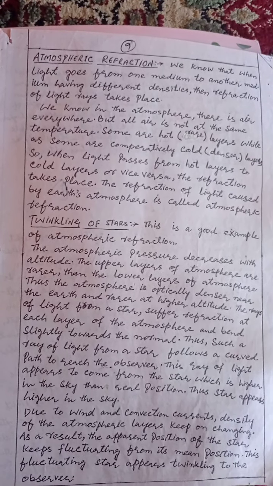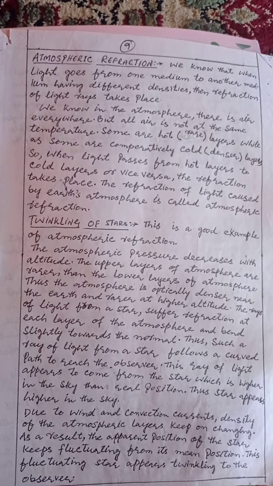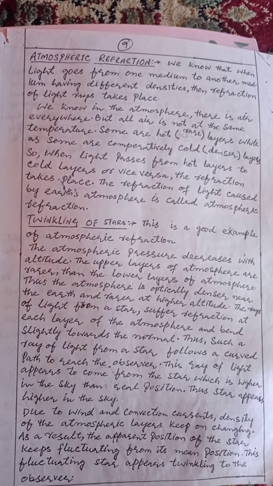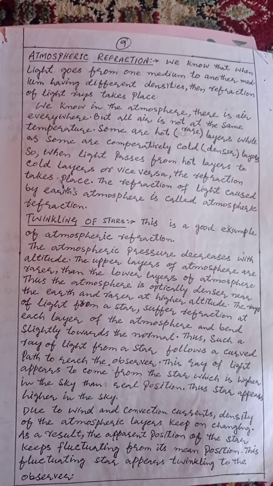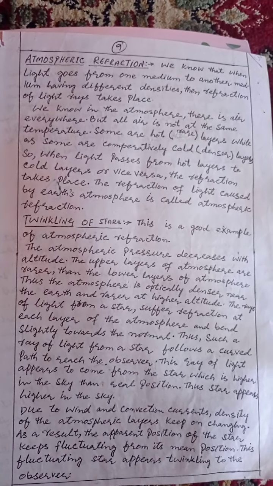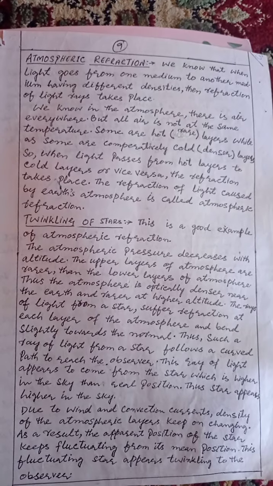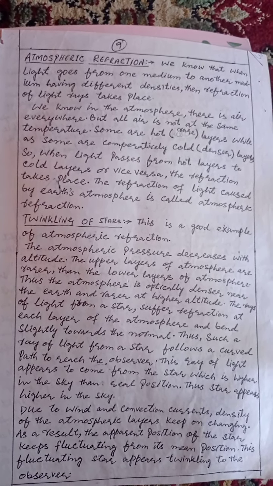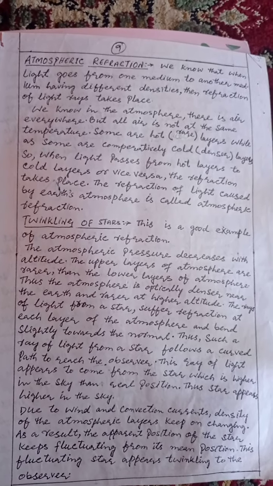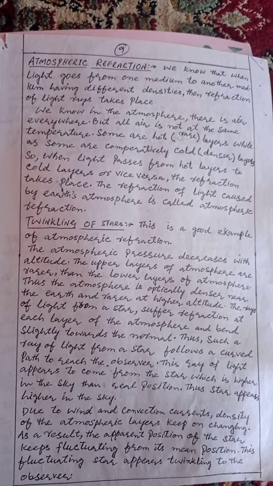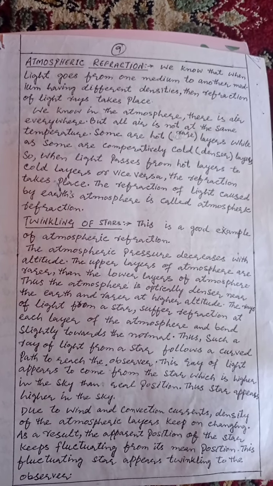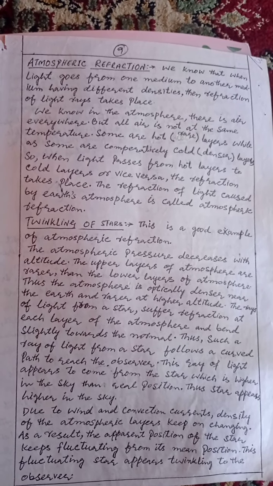Dear students, the atmospheric pressure decreases with altitude. The upper layers of atmosphere are rarer than the lower layers of the atmosphere. Here I am discussing the atmospheric pressure now. That atmospheric pressure decreases with altitude. जितना हम ऊपर जाएंगे उतना atmospheric pressure कम होता है. The upper layers of the atmosphere are rarer than the lower layers of the atmosphere. ठीक है. Thus the atmosphere is optically denser near the earth and rarer at higher altitude. ये भी आपको समझ में यहाँ पर आ गया.